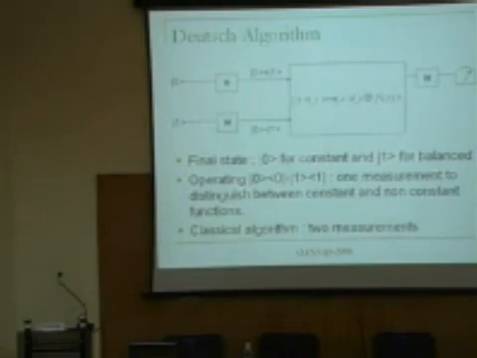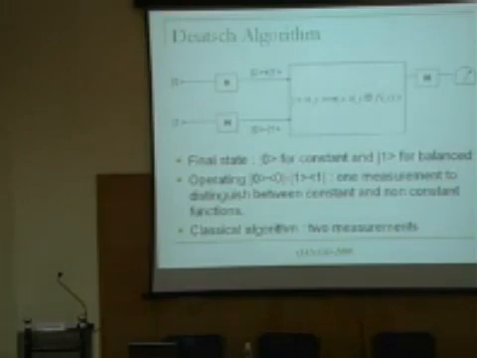The 2 constant functions are 0 will go to 0, 1 will go to 0, or both 0 and 1 will go to 1. And the non-constant functions are, one of them goes to 0, another goes to 1. Now, what enables the Deutsch algorithm to answer whether a function is constant or not is that in some sense, you are able to directly measure the value f of 0 plus f of 1 in base 2, which is not allowed classically. So both the constant functions give you 0, right? 0 plus 0 is 0, 1 plus 1 is 0, whereas the non-constant functions will give you 1 because 0 plus 1 is 1, however you may add.